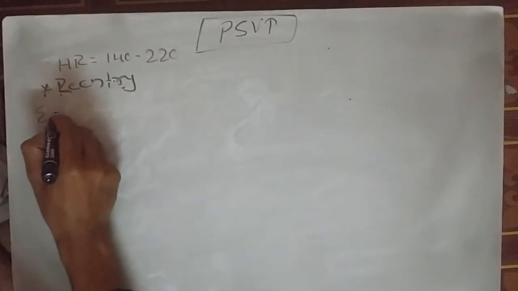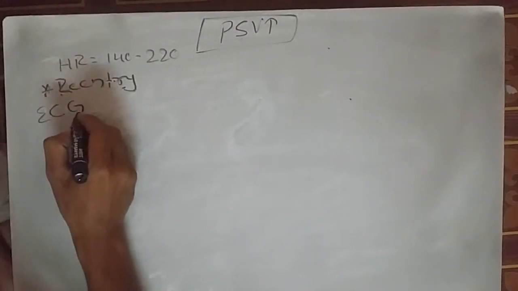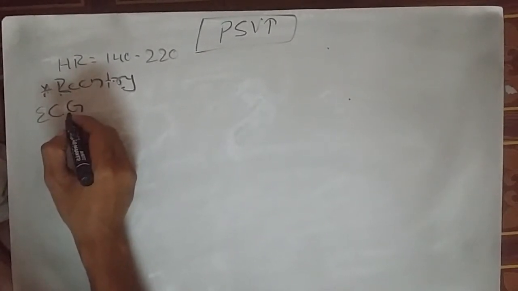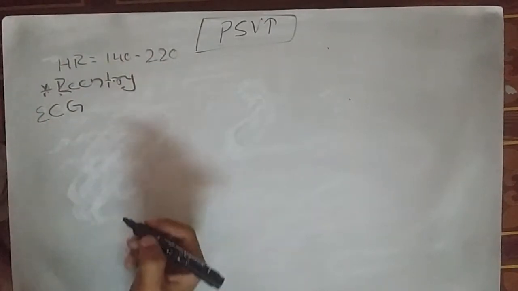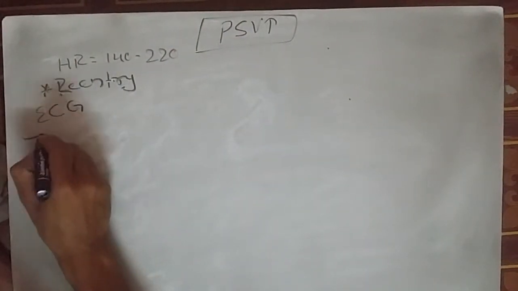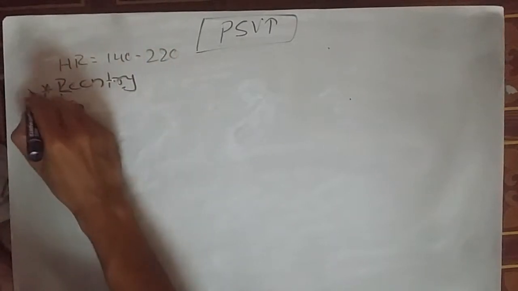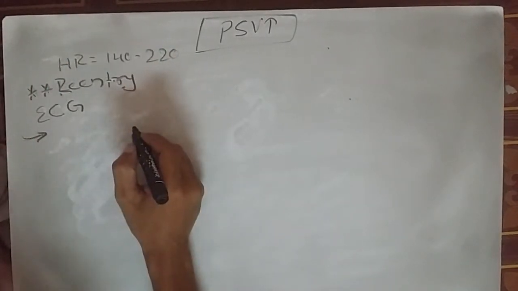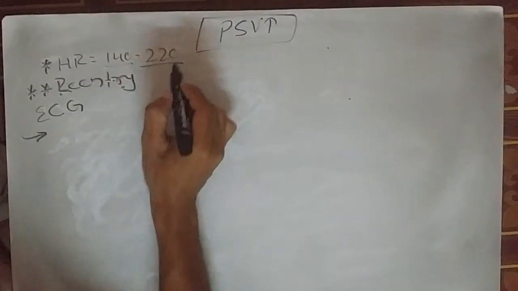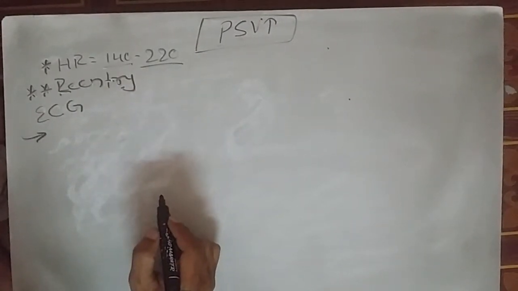So now coming to the ECG finding of PSVT. What is seen in the ECG? If PSVT has occurred, before the ECG, how will they present? Usually they present with palpitation, an odd feeling of chest pain, occasional lightheadedness, and PSVT patients can also come with syncope, meaning everything is the same so far. Re-entry is a new word you got, and the heart rate is new, 140 to 220, and the clinical feature is almost similar to atrial fibrillation.